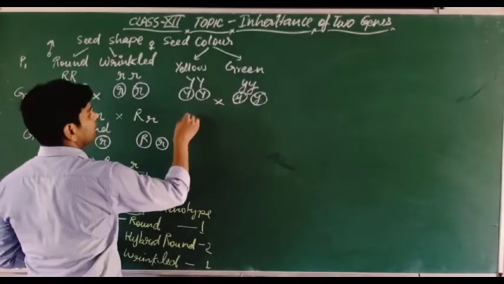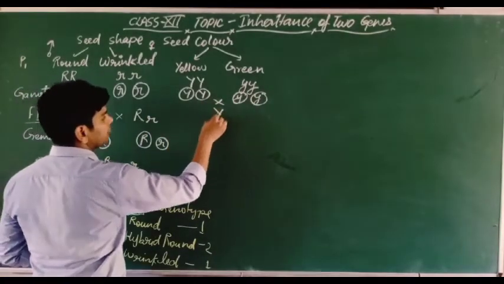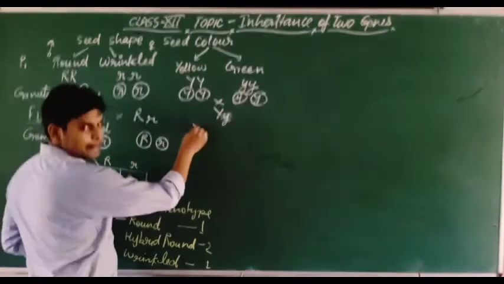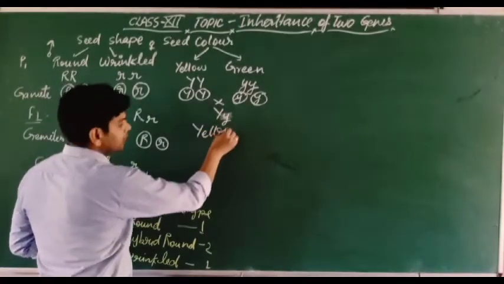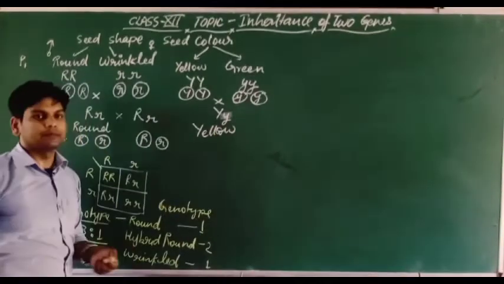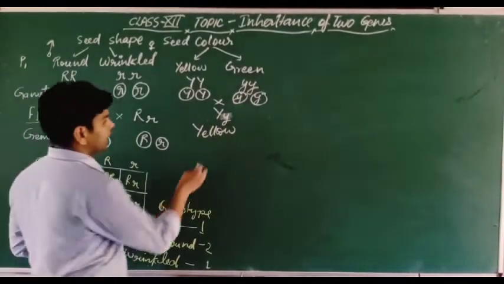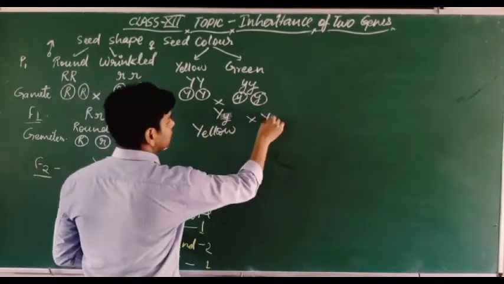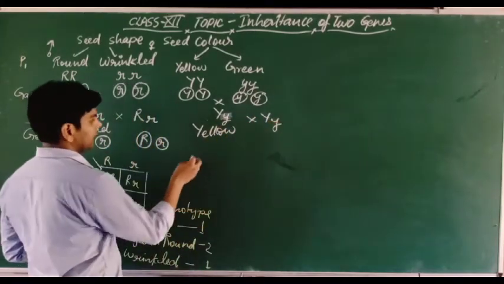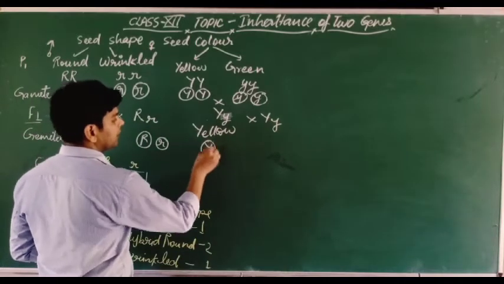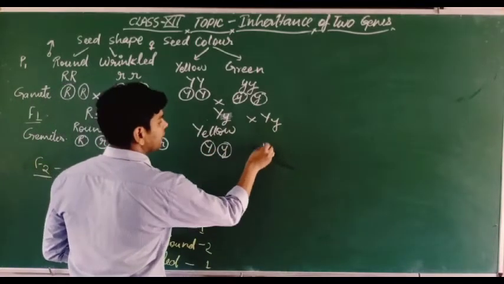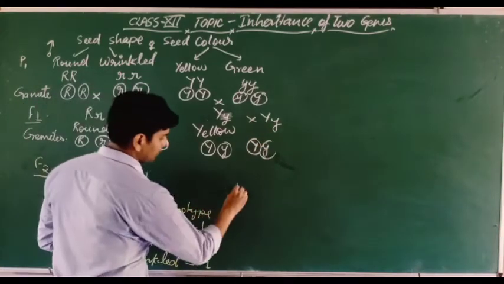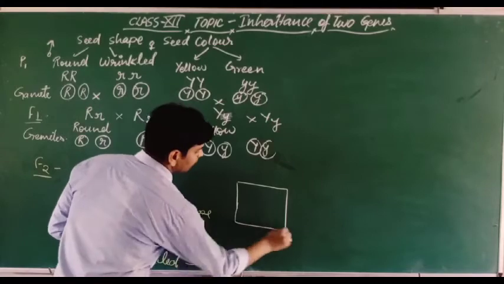In the F1 generation we make the cross, then it will come capital Y, small y, and this is the yellow. So you are looking here, this is the yellow and this is the F1 generation. When we make the cross of the F1 generation, we get the gametes like this, capital Y, small y, and capital Y, small y. Okay, so let's make the Punnett square here.